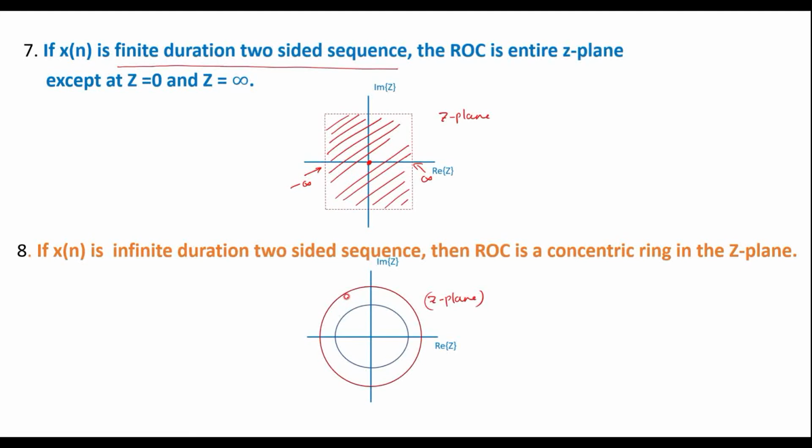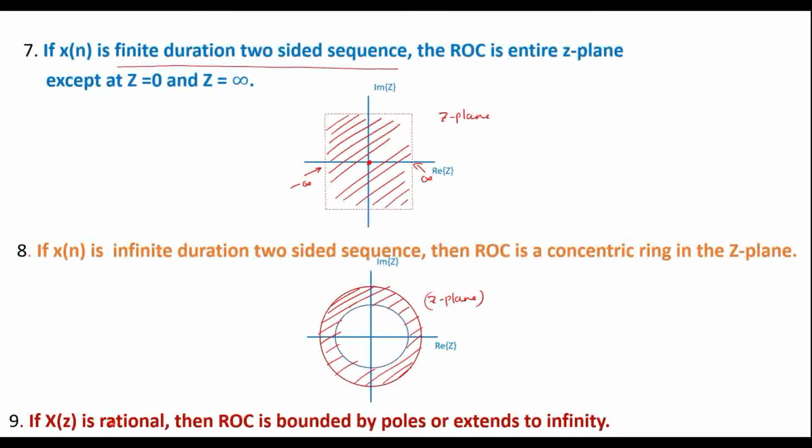That is, here we have two rings with respect to two poles. So the area in between is ROC.